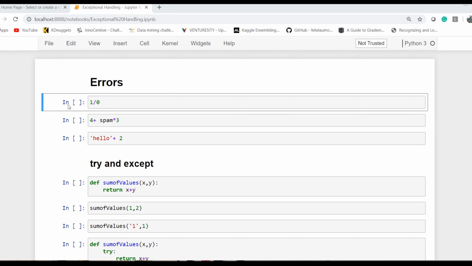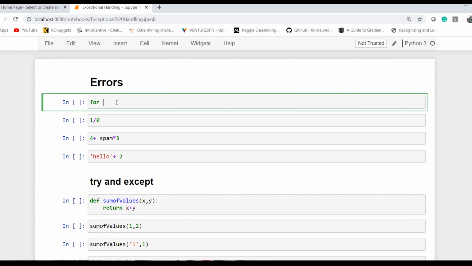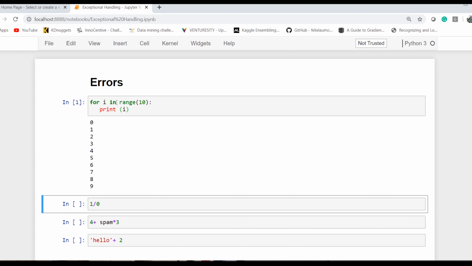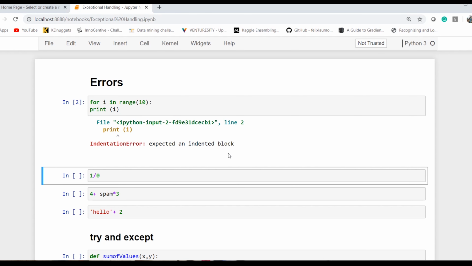To explain the syntactic error, for example, if I have to run a loop and I forgot to give an indentation, it won't work. I got the error: expected an indented block. So this is a syntactic error, where the program knows there is already a problem with the code and